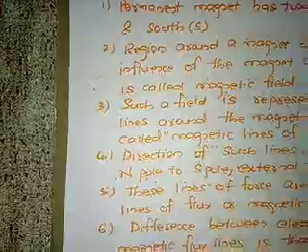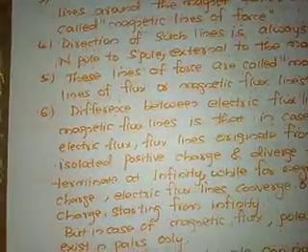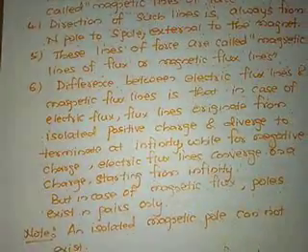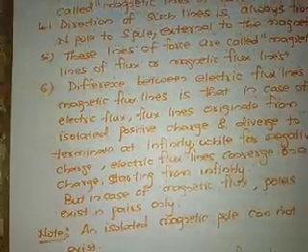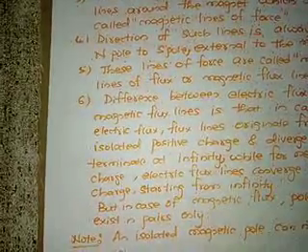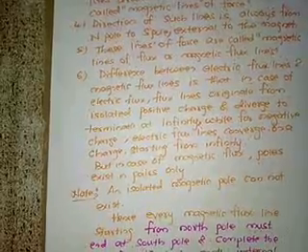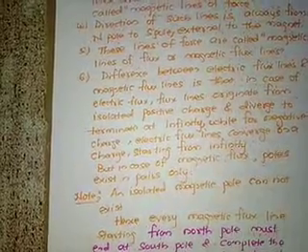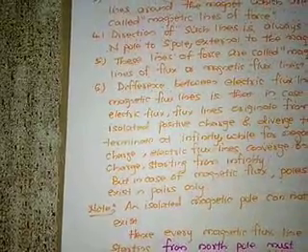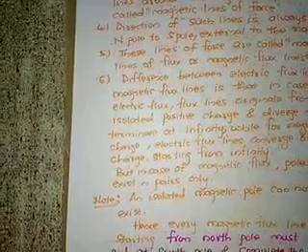The difference between electric flux lines and magnetic flux lines is that for electric flux lines, if it is a positive charge, then the lines of force originate from the positive charge and diverge to terminate at infinity. Whereas if it is a negative charge, electric flux lines start from infinity and terminate onto the charge. So if it is a positive charge, they start from the charge and terminate at infinity. If it is a negative charge, electric flux lines converge on the charge, starting from infinity.